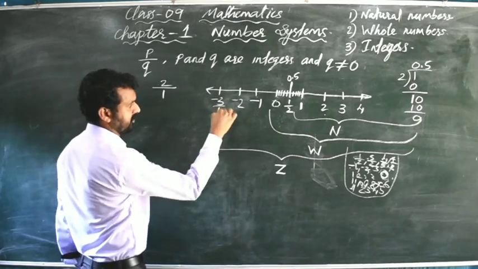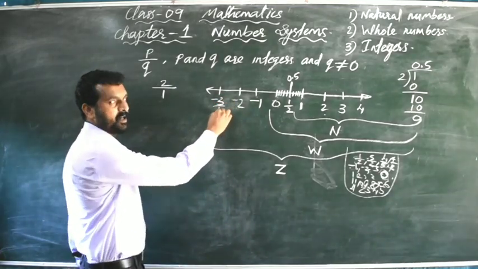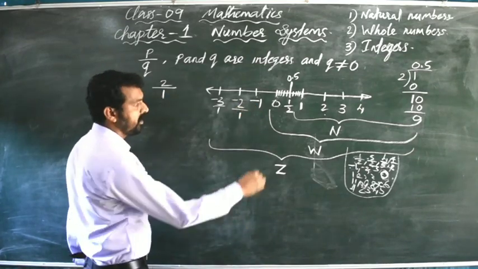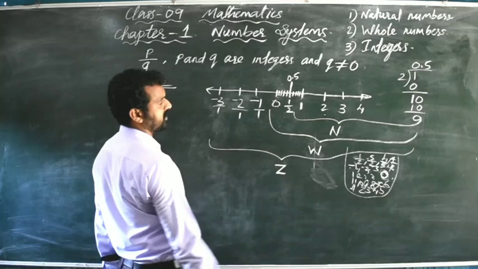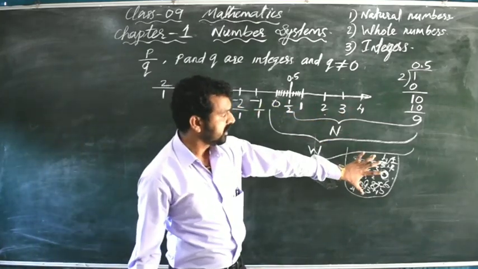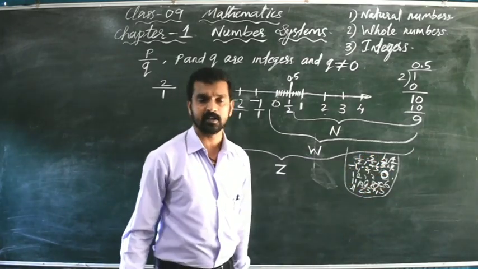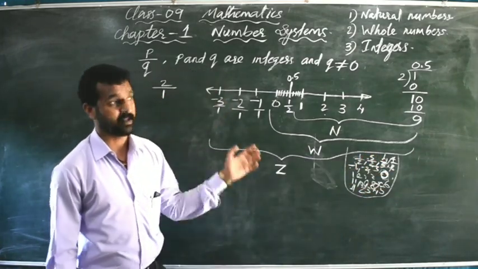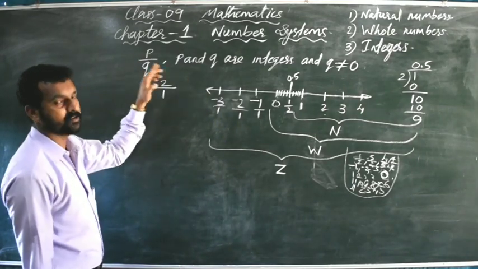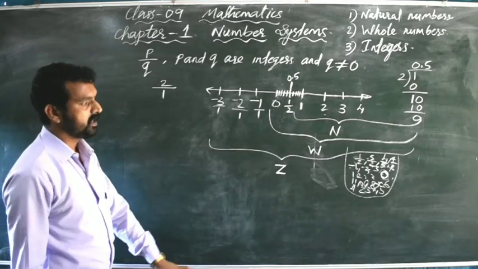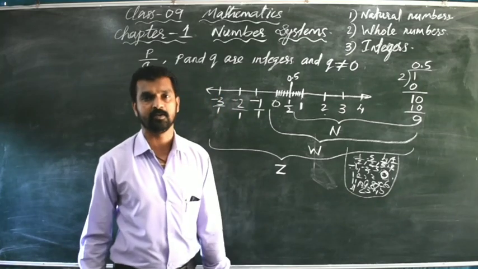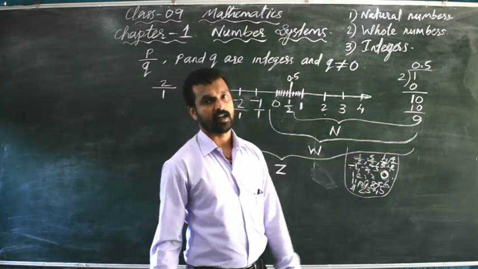Minus 3 is a rational number, because minus 3 we can write as minus 3 divided by 1. Minus 2 is a rational number, because minus 2 we can write as minus 2 divided by 1. Minus 1 is a rational number, because minus 1 we can write as minus 1 divided by 1. So all these numbers are rational numbers only. In this bag, whatever numbers are there, all are called rational numbers. By the definition, any number that we can write in the form p divided by q is called a rational number. So all these numbers we can write in the form p divided by q.